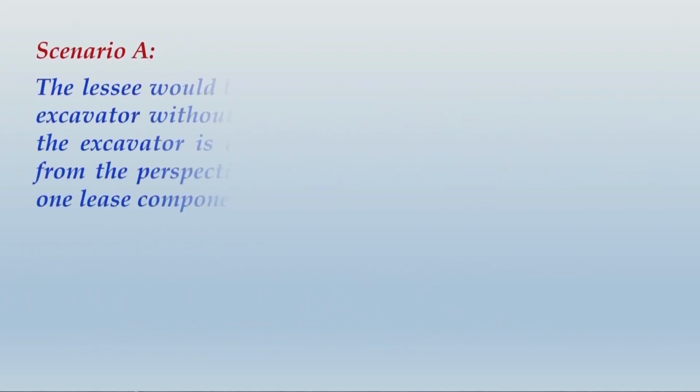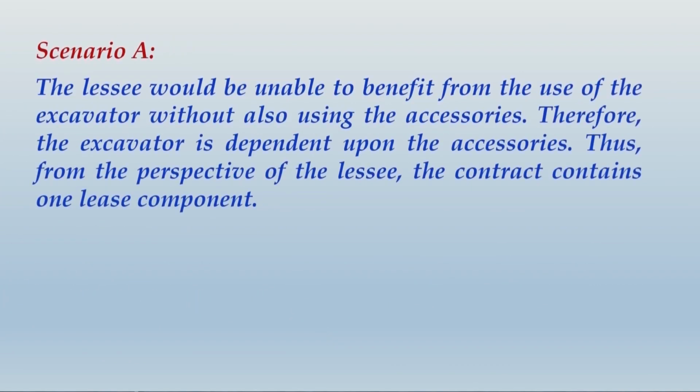So, the answer for scenario A would be: the lessee would be unable to benefit from the use of the excavator without also using the accessories. Therefore, the excavator is dependent upon the accessories, or you can also write that the accessories are dependent upon the excavator. Thus, from the perspective of the lessee, the contract contains one lease component, that is a single lease component. Write this up and then I will give you the answer for scenario B.